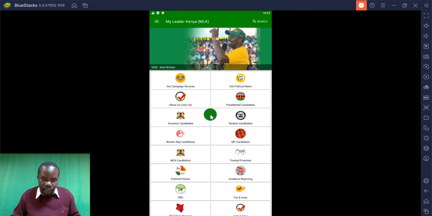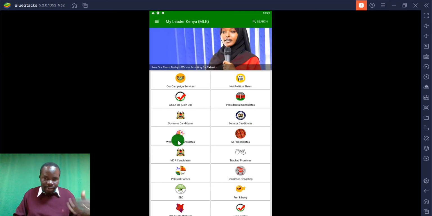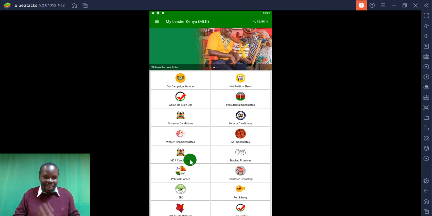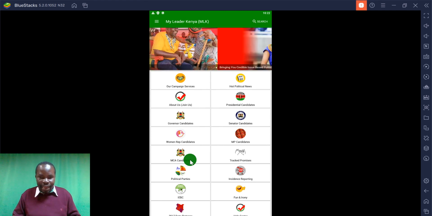The next section here is the senator candidates. Again, for that, you'll find all the senators. Then we have the women rep, the MPs, the MCA candidates. So anything candidates is just about the profiles of who is vying. When you want to see who is vying in your area, please click on that.